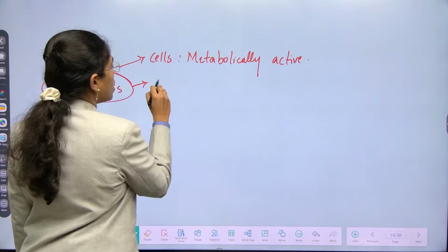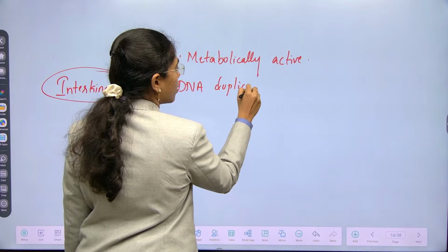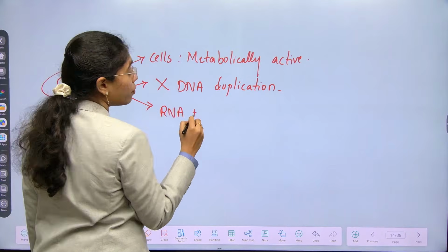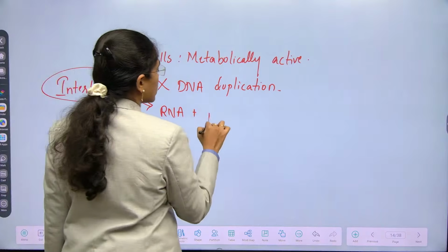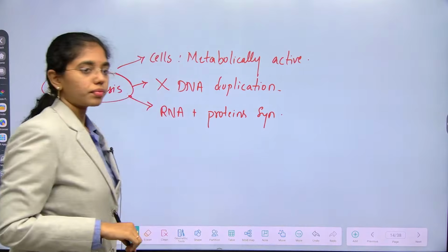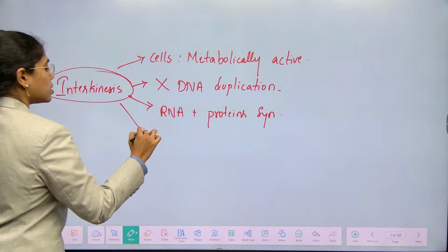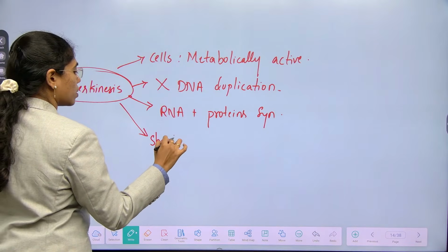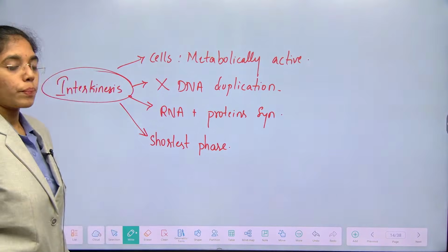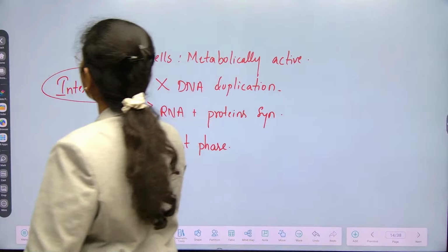There is no DNA duplication, but whichever RNA and proteins are required for meiosis II are synthesized here. These are the events which happen in interkinesis. This is the shortest phase. Clear about interkinesis, right? This is also known as the intermeiotic phase.